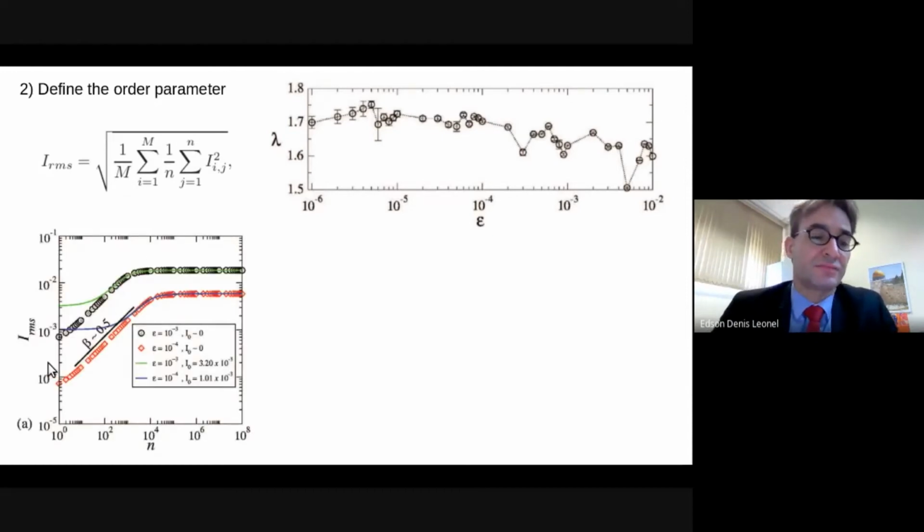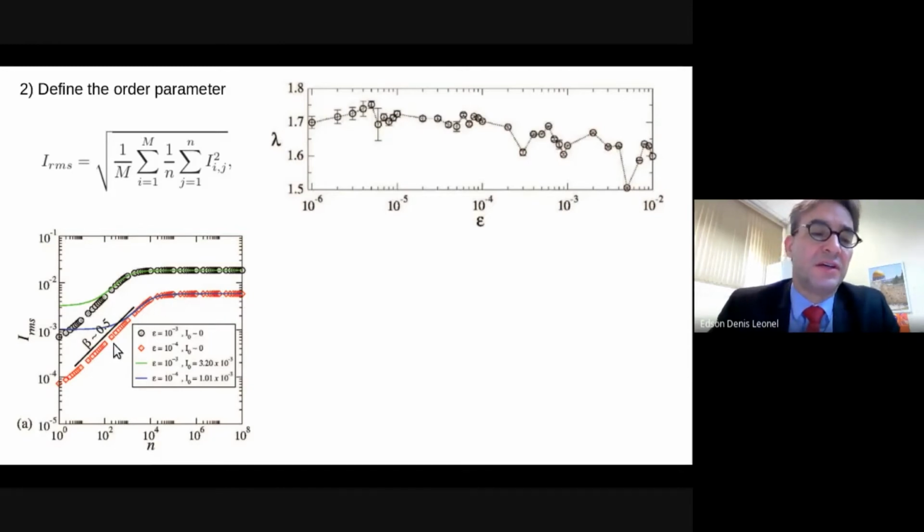And the curves plotted in a log-log plot of I root mean square against n read mostly like this. For initial action very small, typically close to 0, we see the curves start to grow with n in a parallel shape, and then eventually they bend towards a regime of saturation, which is marked by this constant plateau.